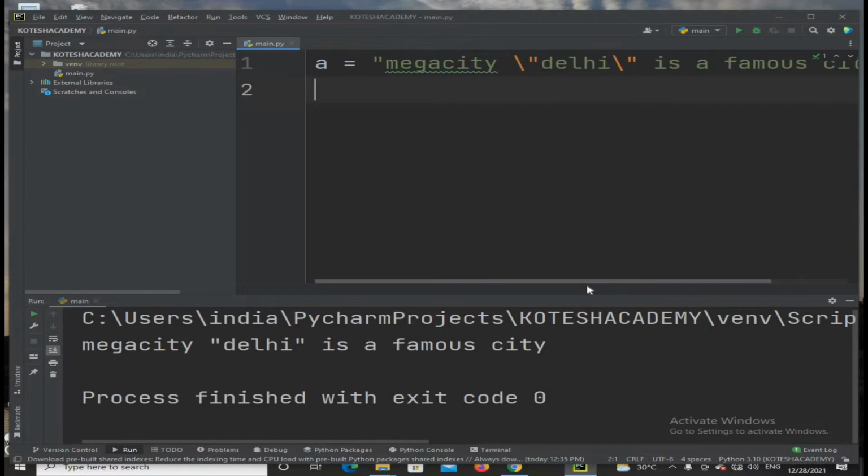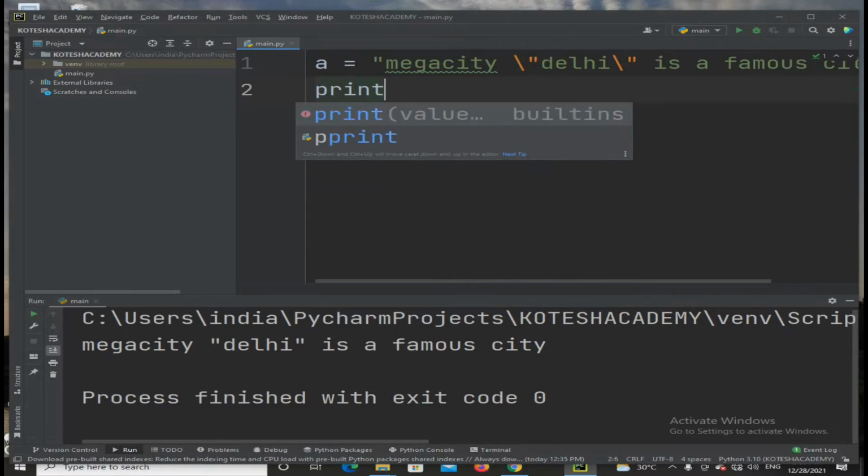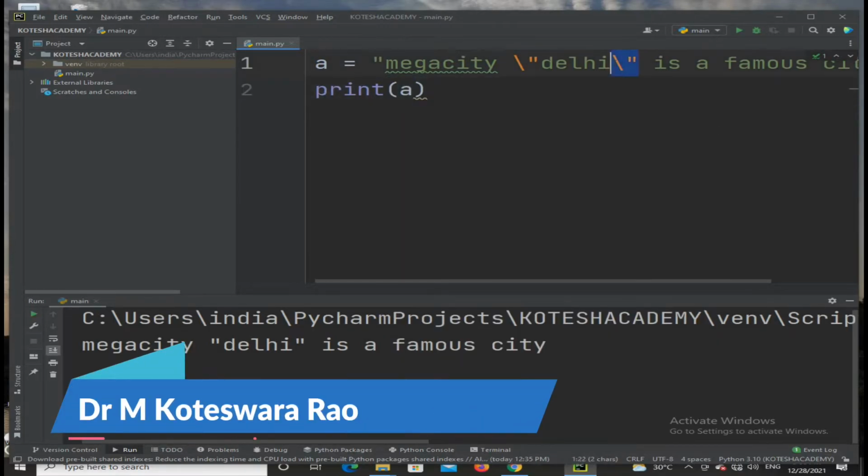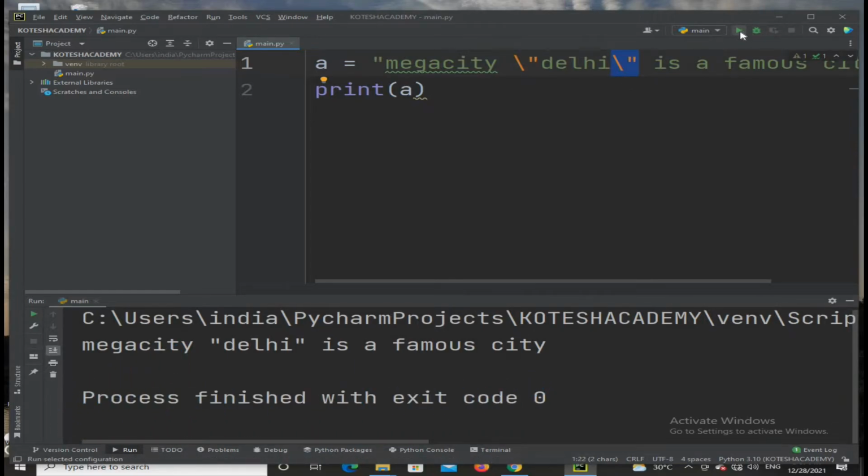Here this is a single quotation or double quotation. After execution of this I am writing print of A. Like that you can execute the same expression here, so that is mega city Delhi is a famous city.